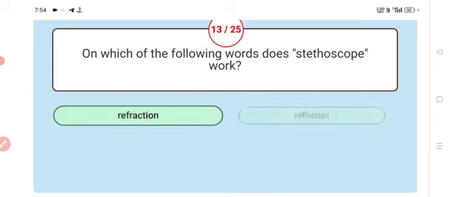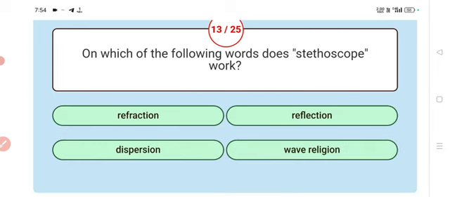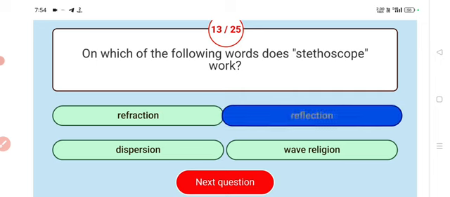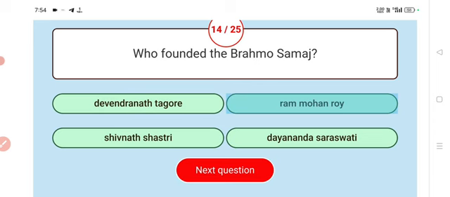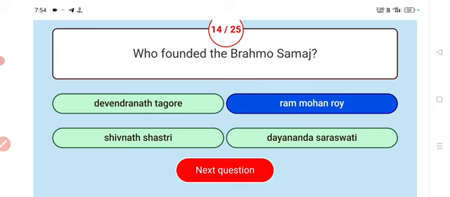Next. On which of the following words does stethoscope work? Answer: reflection. Next. Who founded the Brahmo Samaj? Answer: Ram Mohan Rai. Ram Mohan Rai founded Brahmo Samaj.